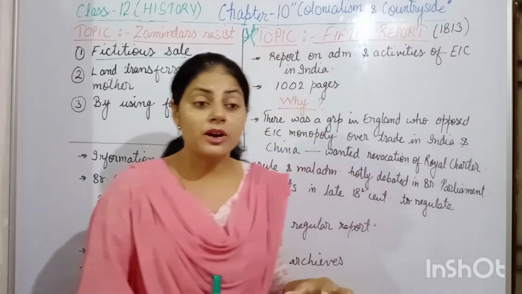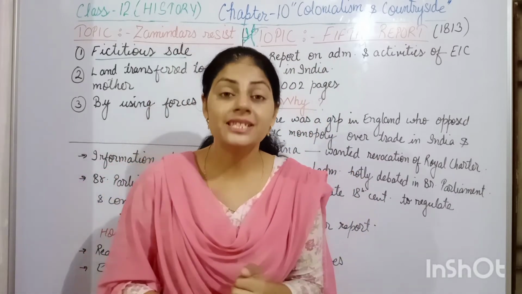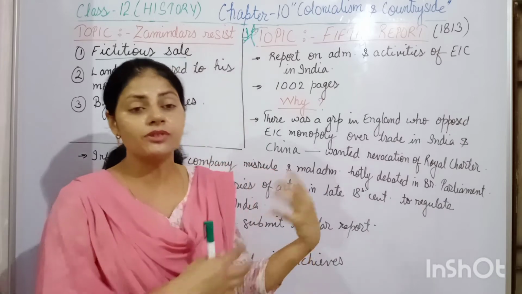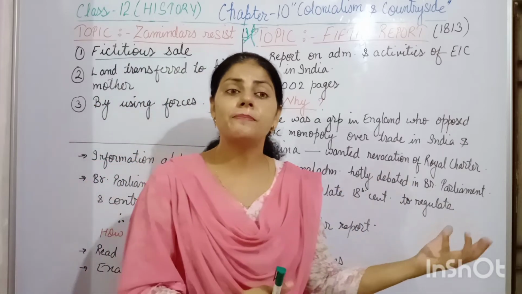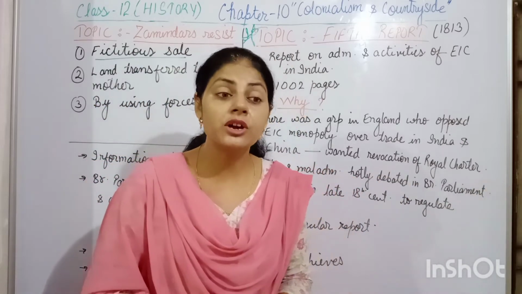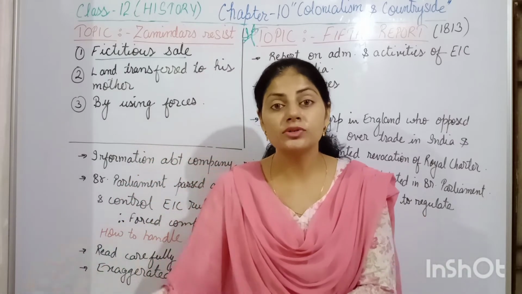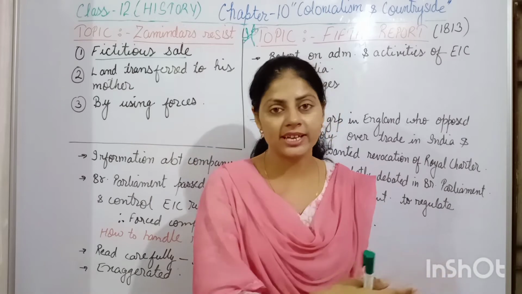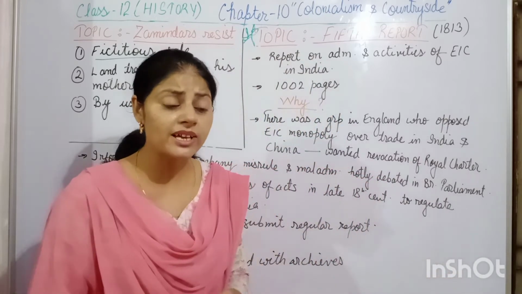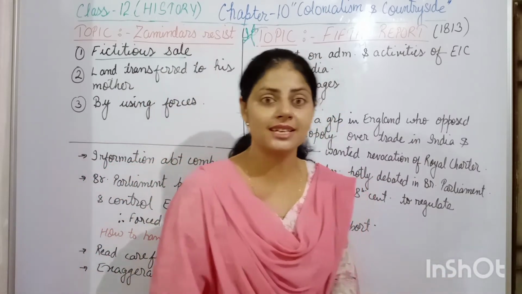Because of this monopoly right, the East India Company was criticized by a number of people in the British Parliament, because they also wanted to gain profit from the colonies in the East like India, China, etc. That's why they kept criticizing the East India Company.